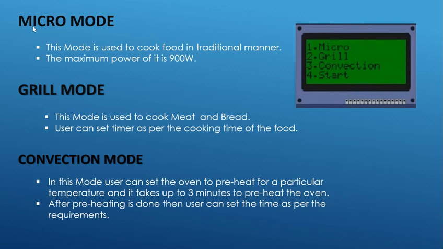Micro mode is used to cook food in a traditional manner. The maximum power of it is 900. Grill mode is used to cook meat and bread. Users can set the timer as per the cooking time of the food. Convection mode: in this mode, the user can set the oven to preheat to a particular temperature, and it takes up to 3 minutes to preheat the oven. After preheating is done, the user can set the time as per the requirements.